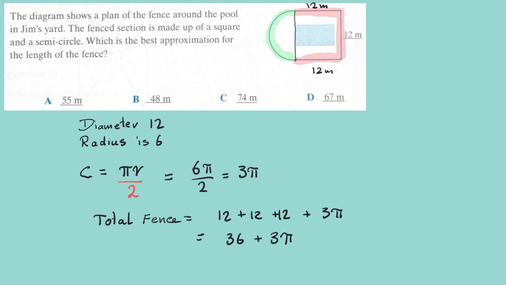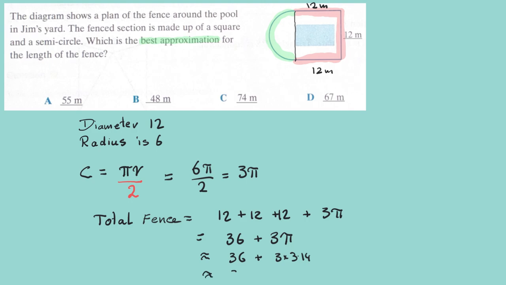Because we're looking for the best approximation, we can use the calculator and calculate what pi is, but we know that pi is a little bit more than 3. So I will make an approximation that it's 36 plus 3 times 3, because I say that pi is 3.14, well, it's approximately that.